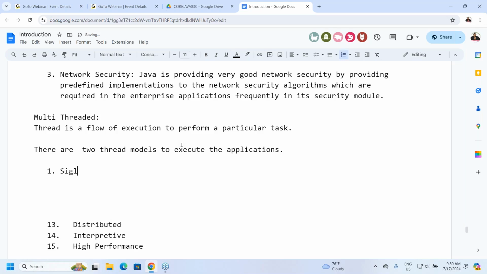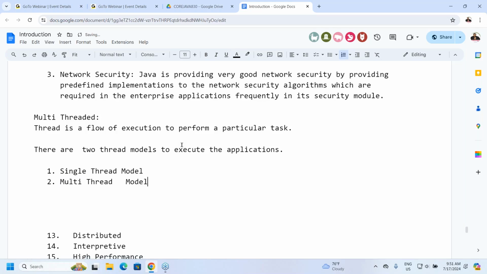First one is the single thread model, and the second one is the multi-thread model.